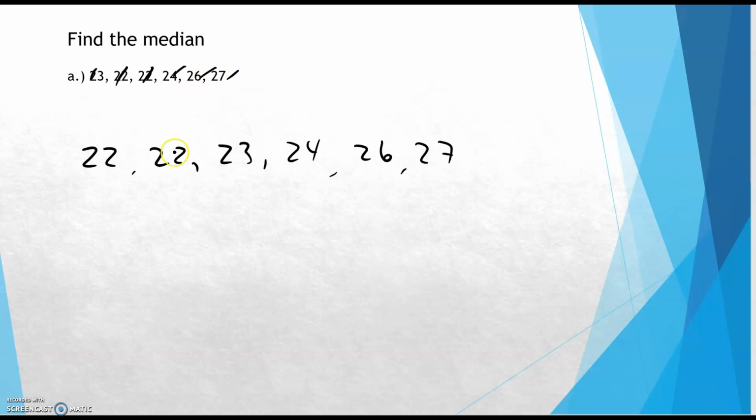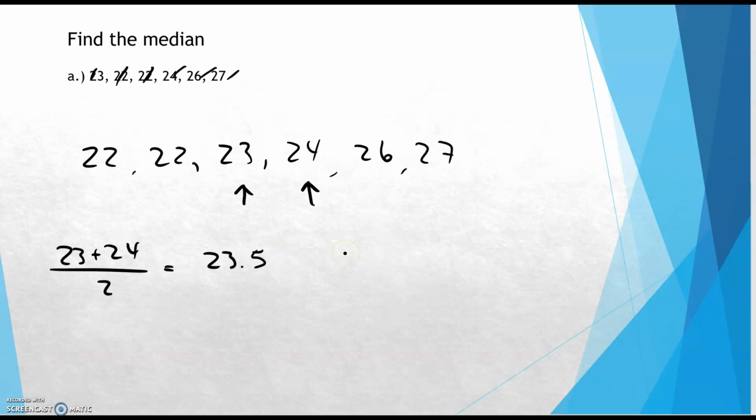Okay, and I have 1, 2, 3, 4, 5, 6, an even number, so I'm going to have two numbers in the middle, which would be the 23 and the 24, and I'm going to find the average of those two. So add them, divide by 2, or 23.5. It should be a 5, not a 4.